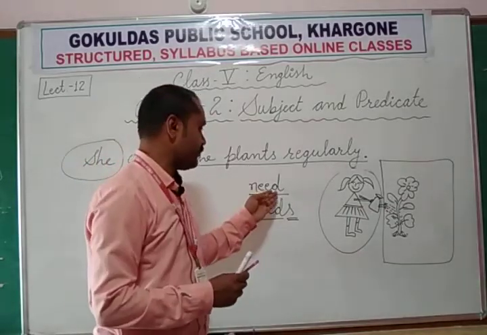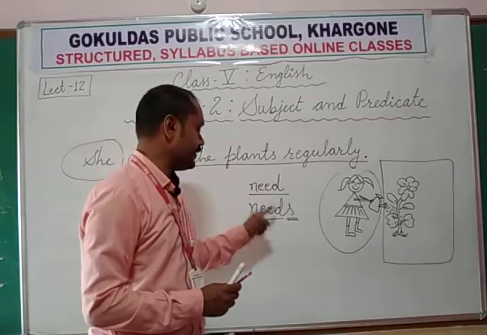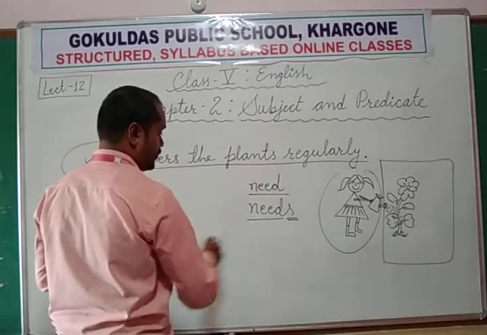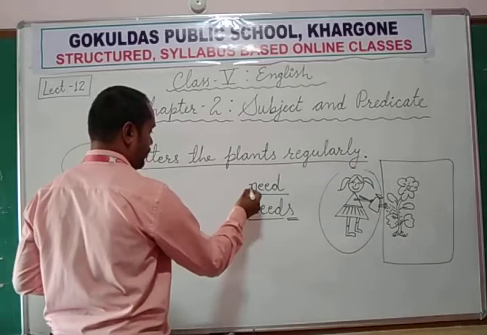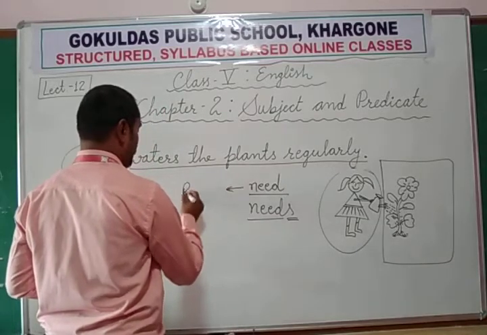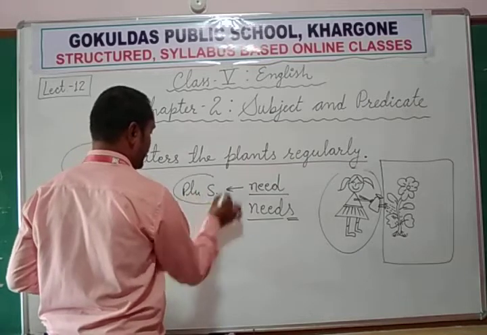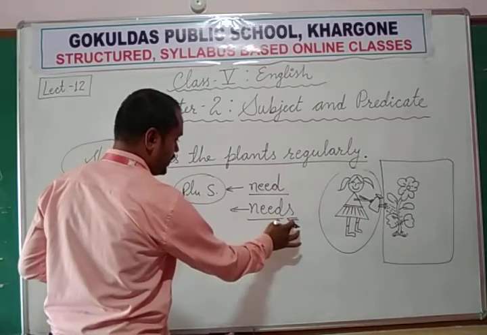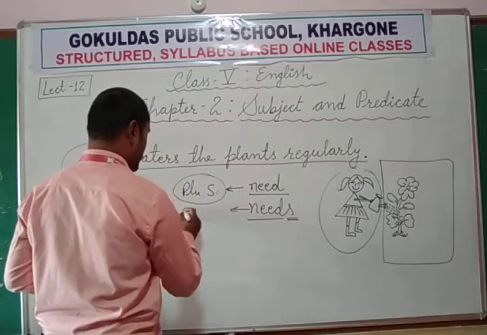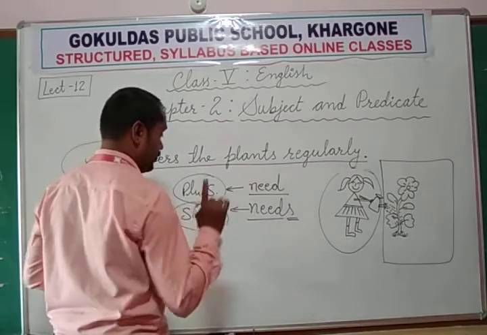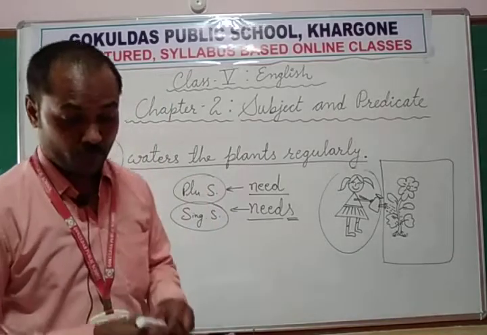We can just simply add s, just like need, needs. With the plural verb we use a plural subject, and with the singular verb we use a singular subject. That is a rule. You just keep it in your mind always.